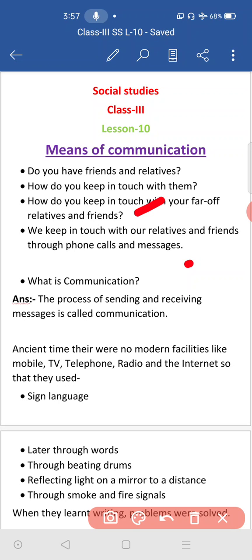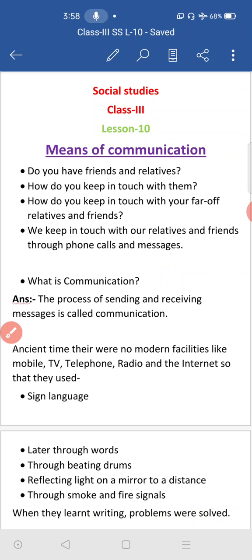Then the last one, we keep in touch with our relatives and friends through phone calls and messages. How are we going to talk with our relatives and friends? We send messages, SMS, short messaging system, that we use, or sometimes we call them using our mobiles or telephones. Now WhatsApp call is there, Messenger, and also Instagram, and there are varieties of modern social media nowadays. Those are all the ways we use to communicate with our relatives and friends.